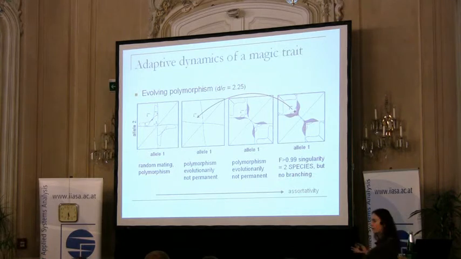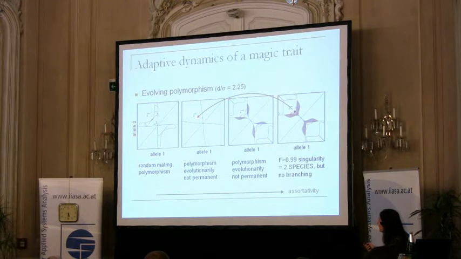Now I have something like the famous cichlid example in mind: the environment changes such that the cichlid females cannot recognize their corresponding males anymore, because the water has become turbid and therefore the colors are not properly visible, so associativity is physically not possible. If there is a change like that, so suddenly there is a drop in associativity, then this same point corresponds to the point here, which means that now the two species not only mix and more or less mate randomly, but also they start to evolve towards a monomorphic ESS.